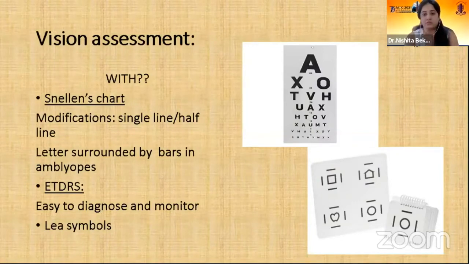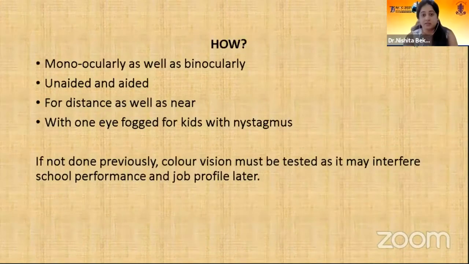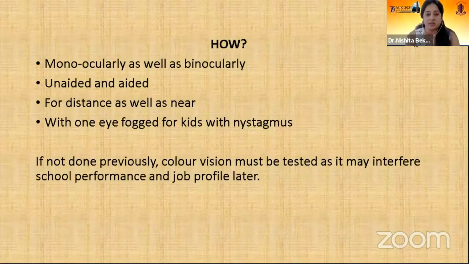It can be simply done with the Snellen chart because all of them are aware of the alphabets. Little modifications can be done for amblyopes, like placing bars around the symbols. Or ETDRS is a better option because we can diagnose as well as monitor such kids. It is generally checked monocularly as well as binocularly, unaided as well as aided, for distance and near. And for those having nystagmus, one eye needs to be occluded.